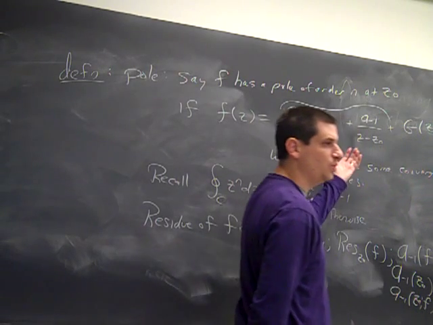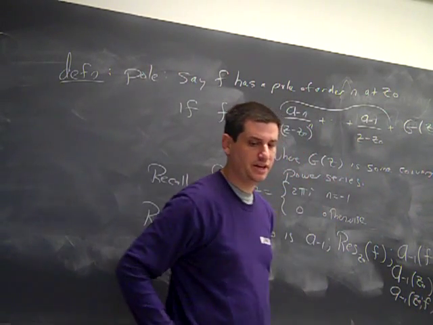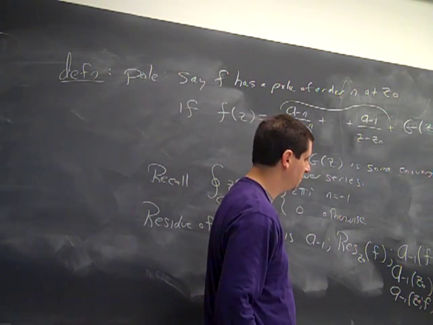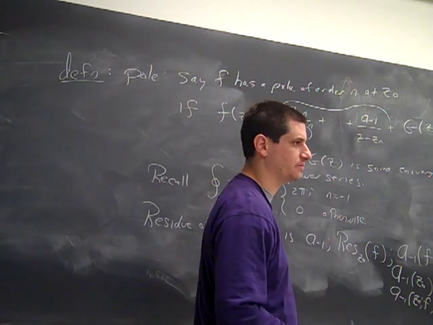And again, this is just because when we integrate, all that matters is the negative 1 term. Okay. Any questions on this so far?